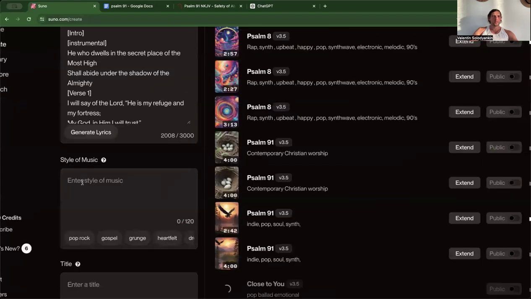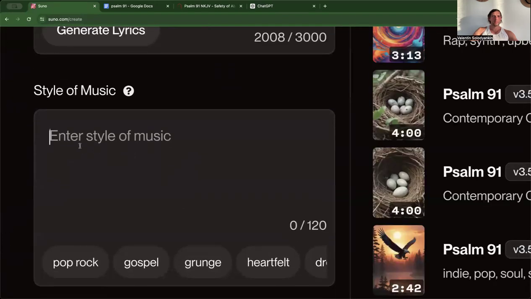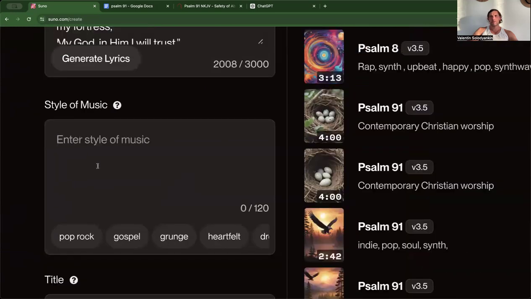And then style of music, this is the genre. So if there's a certain song that you like, you can research what kind of genre that is and just put it in here. I like indie, I like soul, I like synth.